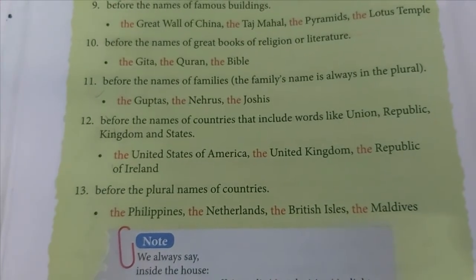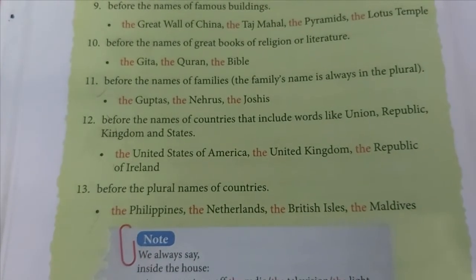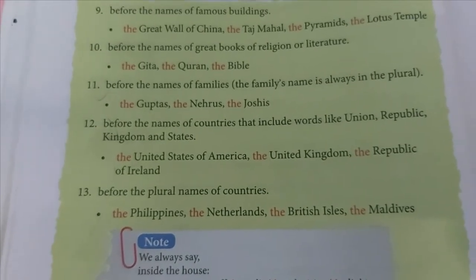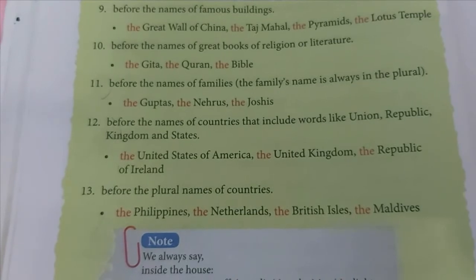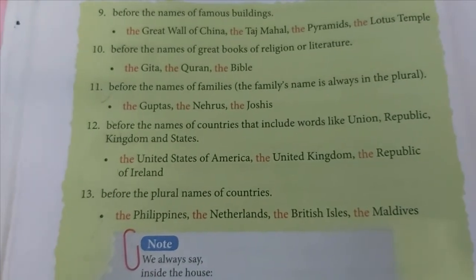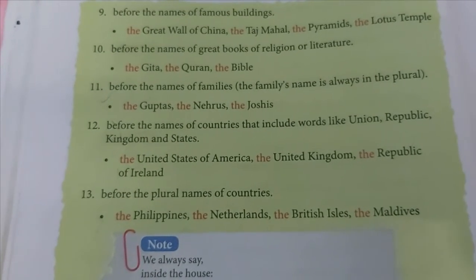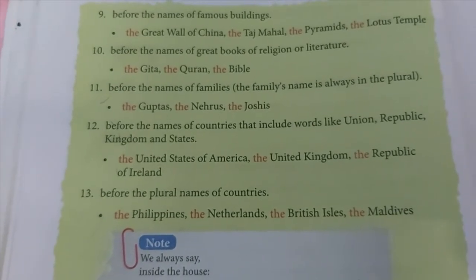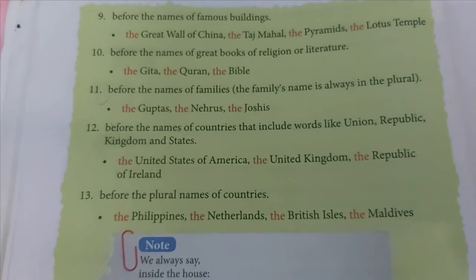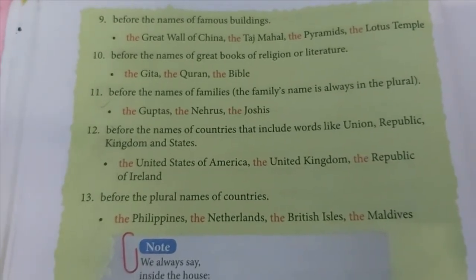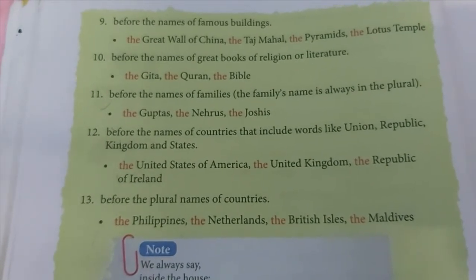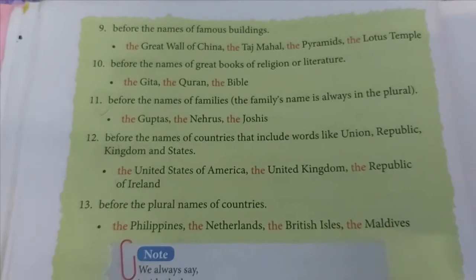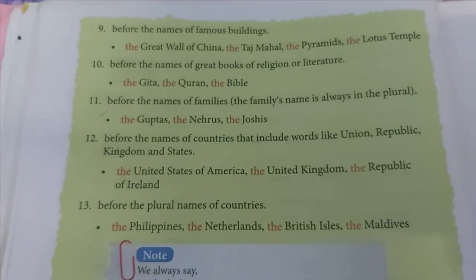Next, before the names of countries which include words like Union, Republic, Kingdom, and States, like the United States of America. We are using the before it. The United Kingdom, the Republic of Ireland. Now we don't use the before Bangladesh. We don't use the before India. Just the countries which have Union, Republic, Kingdom or States in their names, we use the before it.